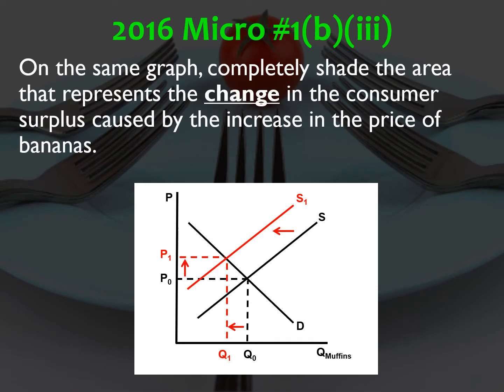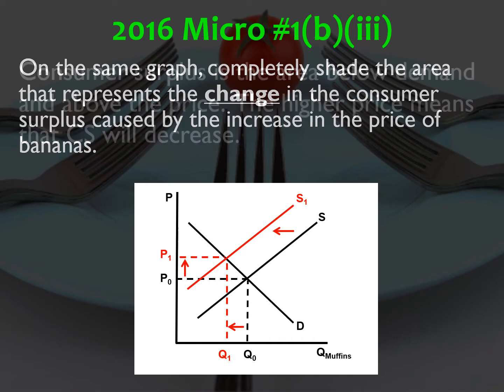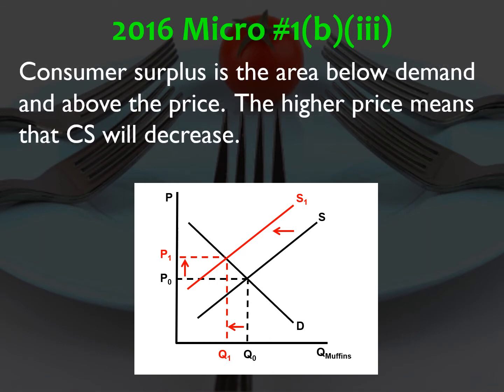B3, on the same graph, completely shade the area that represents the change in the consumer surplus caused by the increase in the price of bananas. Now, consumer surplus is the area below demand and above the price. So the original consumer surplus is basically this triangle there. Okay, that's the original consumer surplus. Now, the higher price means that consumer surplus will decrease.